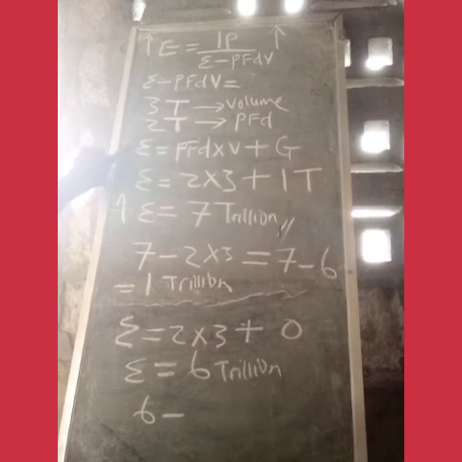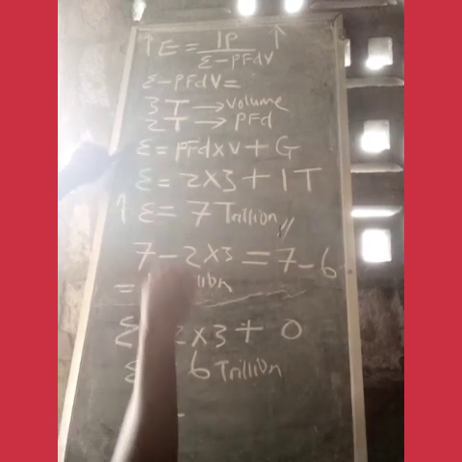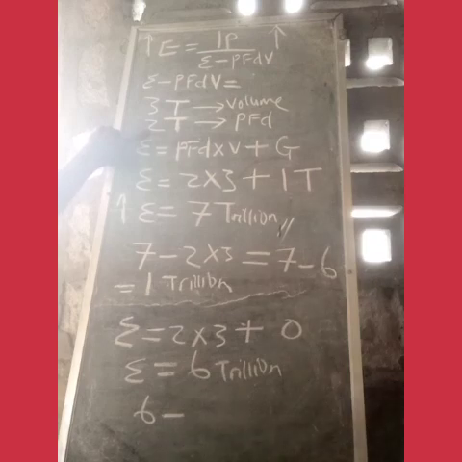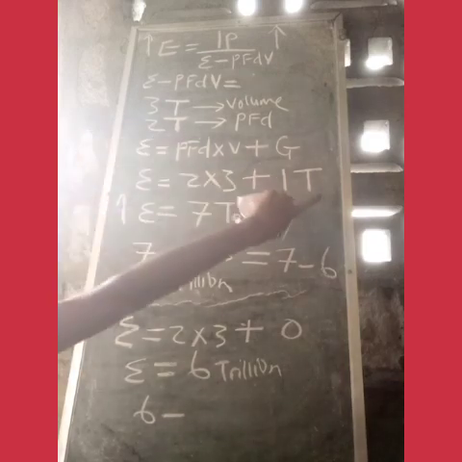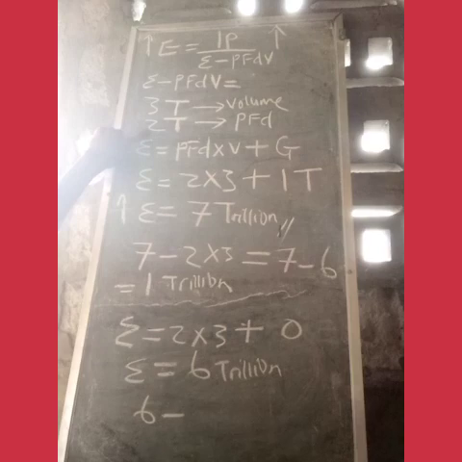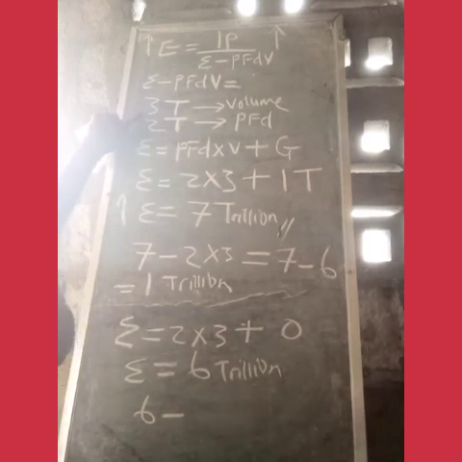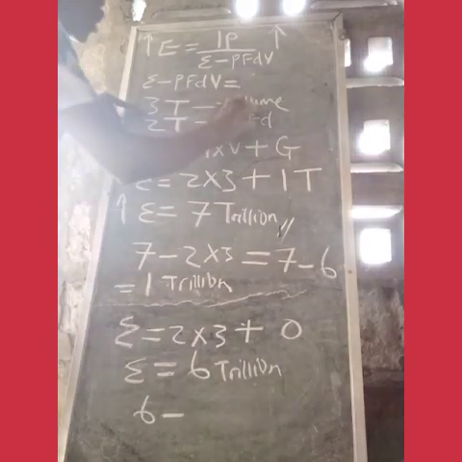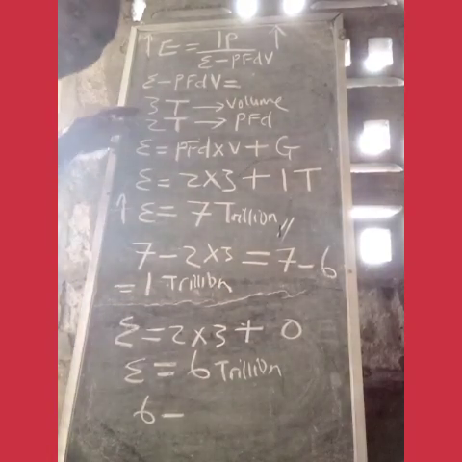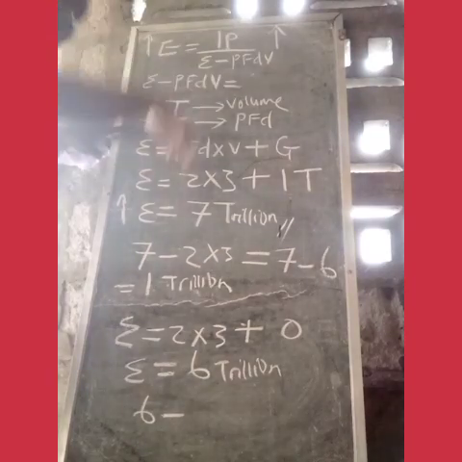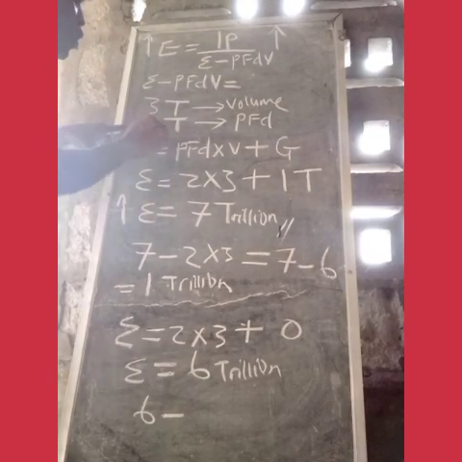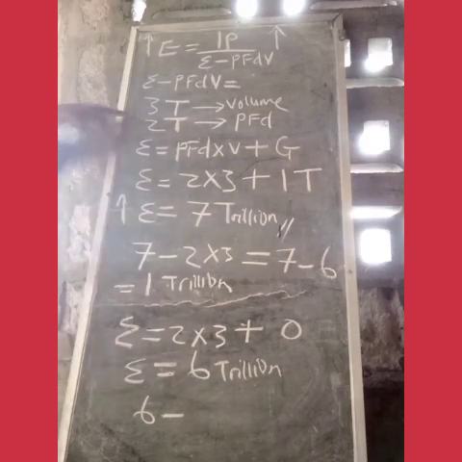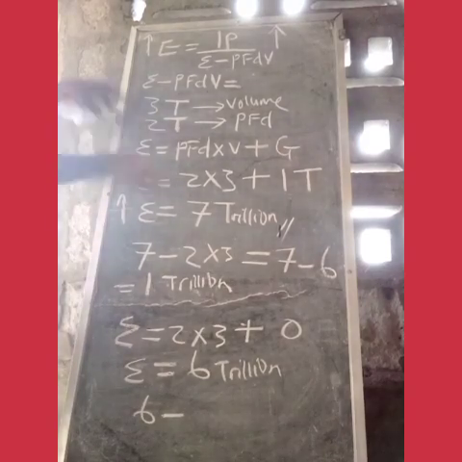Then E minus PFVD's value will now be E is 6 minus PFVD is 2 times PFVD will be 3. Imagine there was no greed, which is PFVD with 3 trillion. Meaning 3 trillion was budgeted and 3 trillion is pumped into the economy.